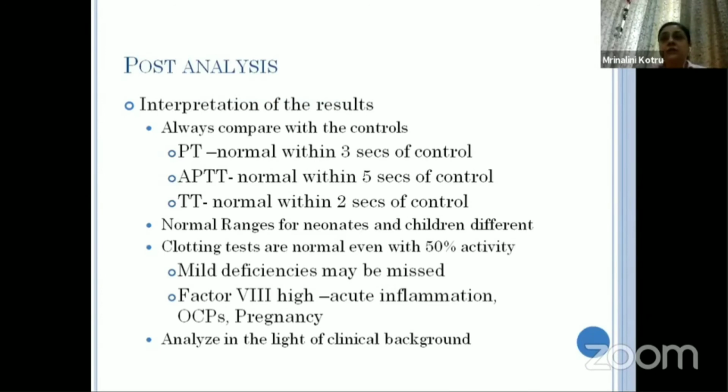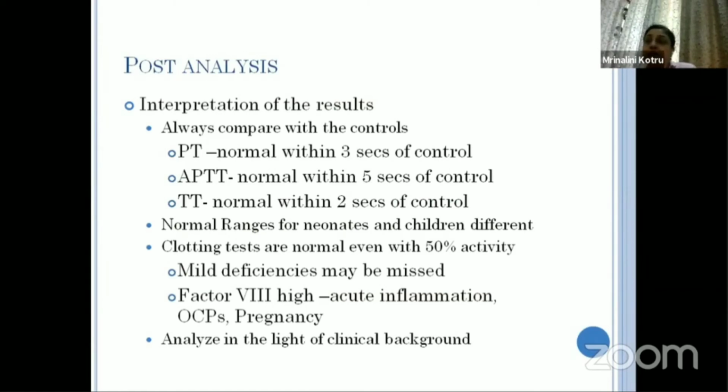Also, we should always be aware that, for example, a patient is having mild bleeding tendencies and our laboratory investigations are showing a normal result. So we should be aware that if there is a 50% reduction in the activity of factors, they can still not be picked up by routine tests. So maybe we need to go to the factor assays directly in those cases. So milder deficiencies will be missed.